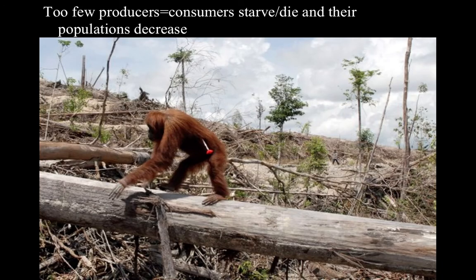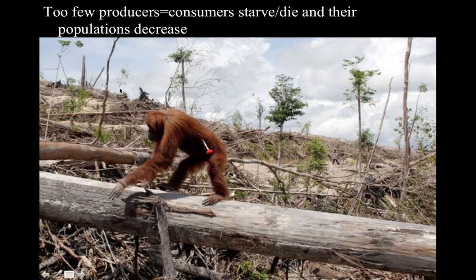All right, if there's not enough producers, so obviously here we see a picture of an orangutan in a bad situation, so I'll address that first. As we learned this semester, orangutans are dealing with a lot of problems with endangerment, and one of those problems is deforestation, which is what we see in this picture. The forest that the orangutans and other animals rely on has been destroyed. And so this is directly linked to problems that we're causing when we destroy forests for whatever reasons. And that's going to result in too few producers.